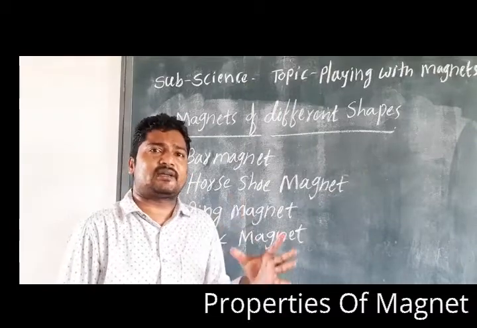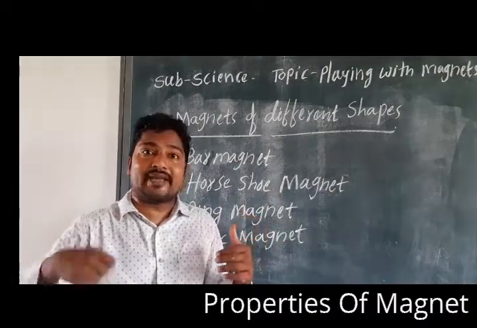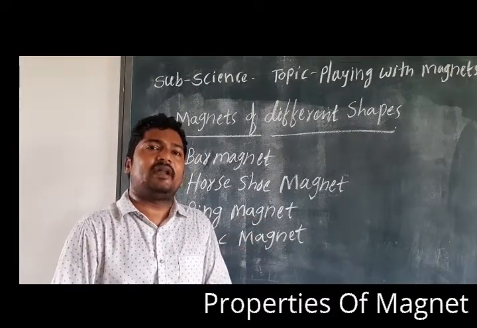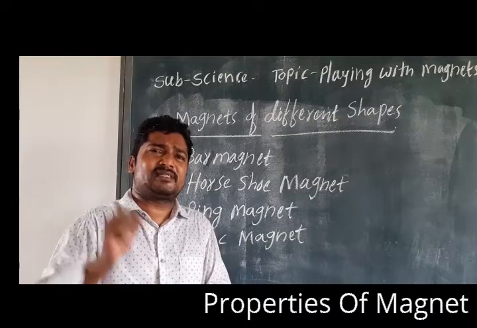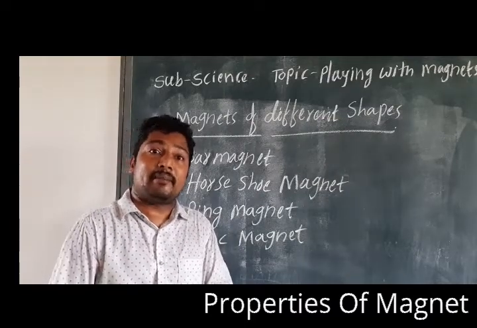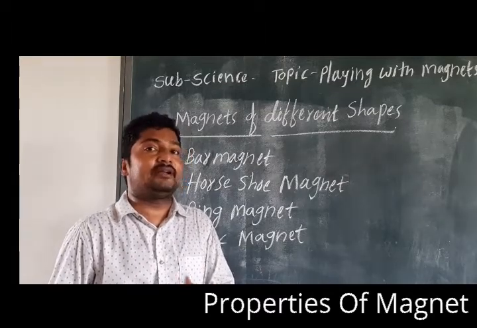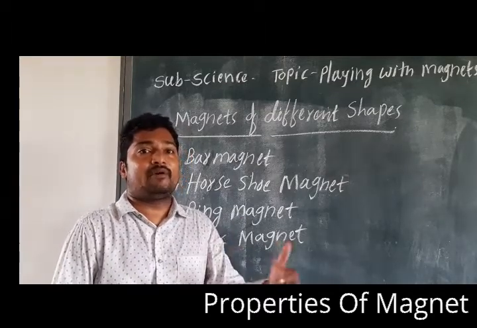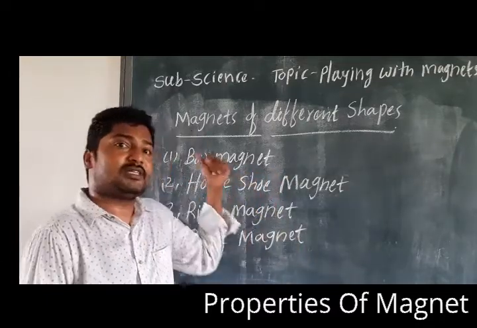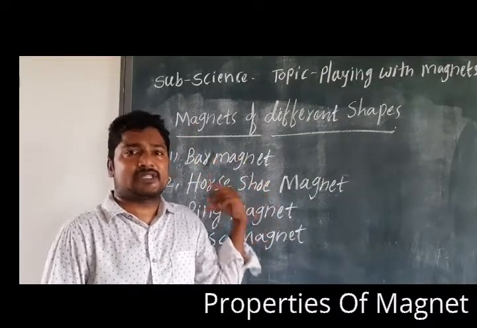When I say these kinds of magnets are used in daily life, for example, the best example is the fan. The fan also has magnetic power. I will tell you in detail where we are using these magnets. So these are the properties and shapes of the magnets.